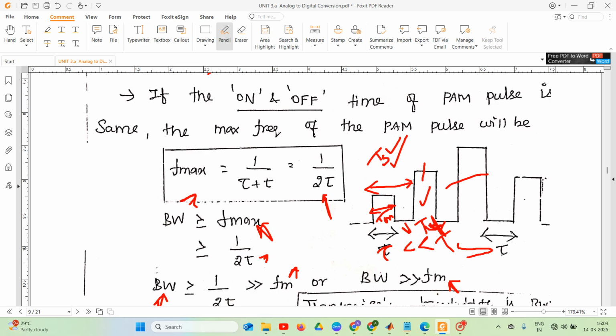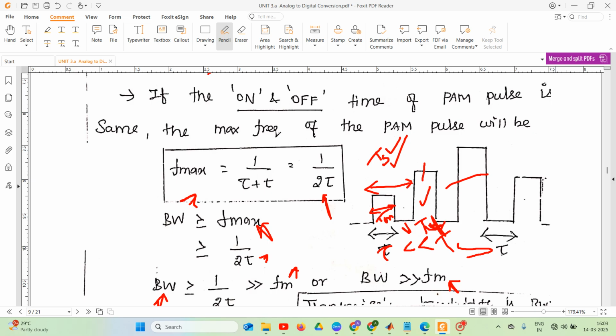Because of these noises, our PAM signal gets distorted and it is very difficult to detect the original signal at the receiver side. The second drawback is that the transmission bandwidth is high because we are converting the analog signal to a digital signal; we get more bits, so the transmission bandwidth is high. These two are the main drawbacks of our PAM signal.